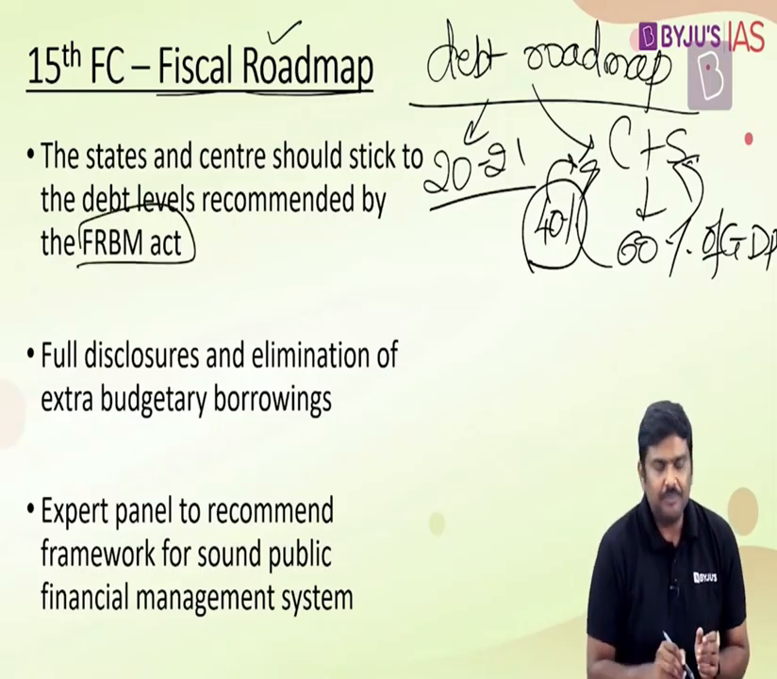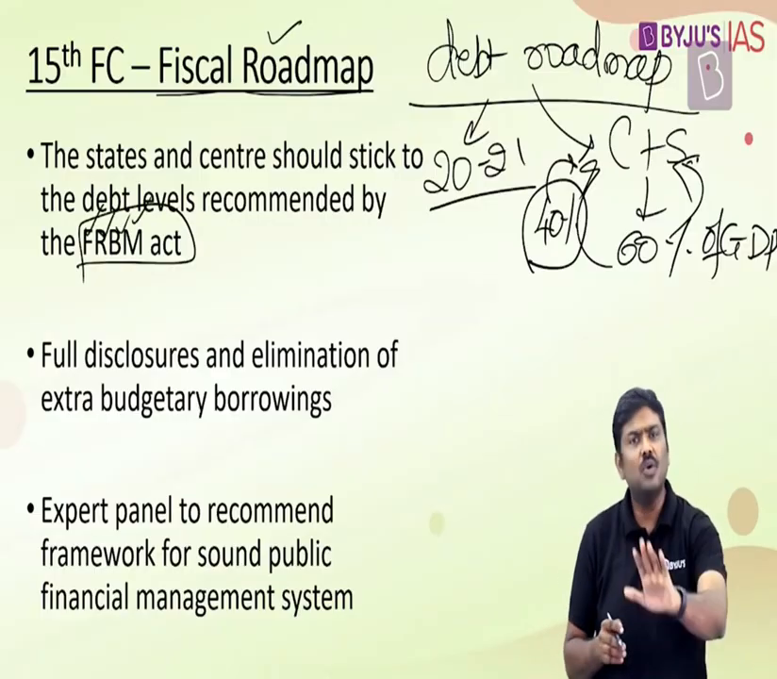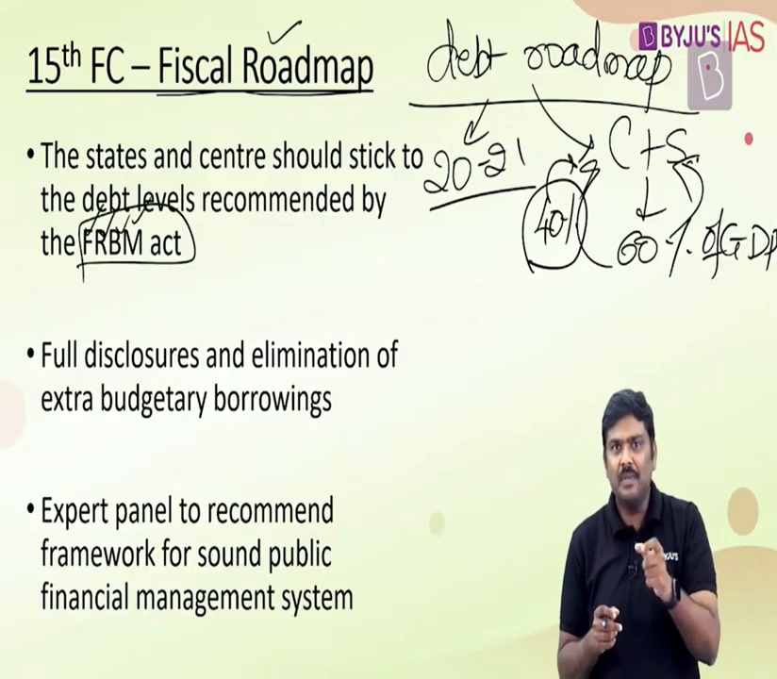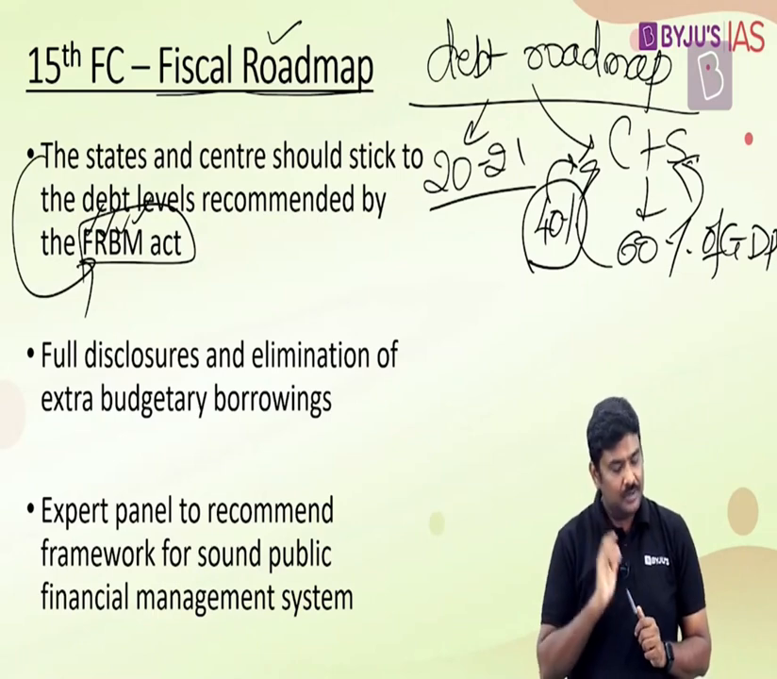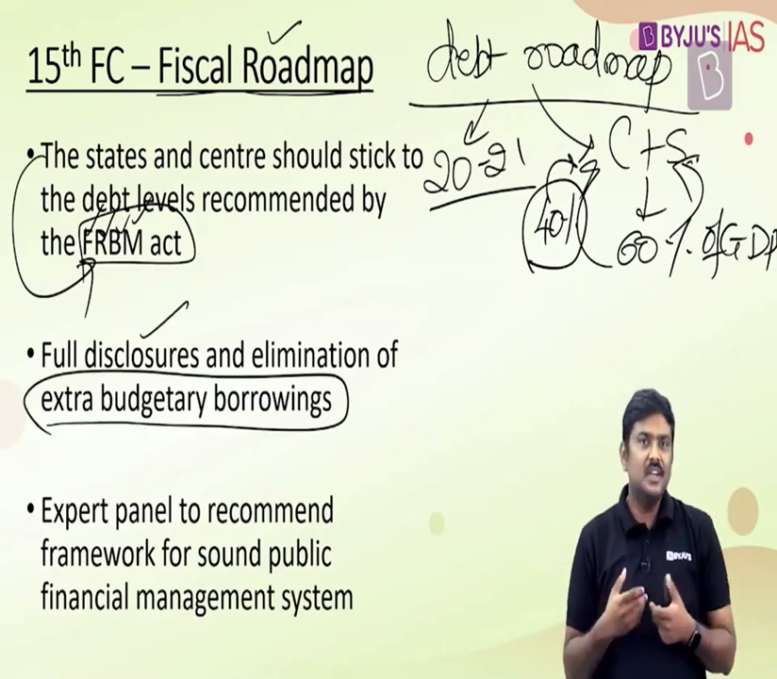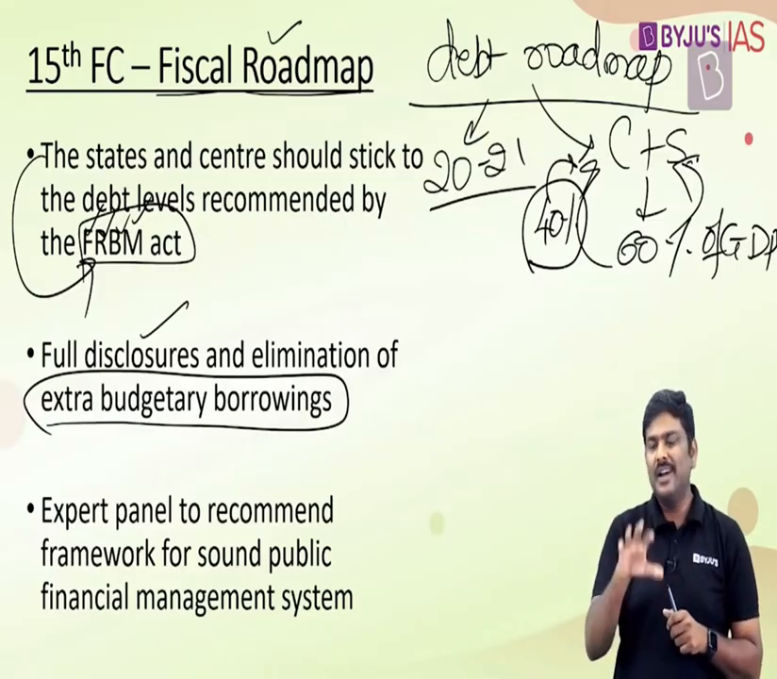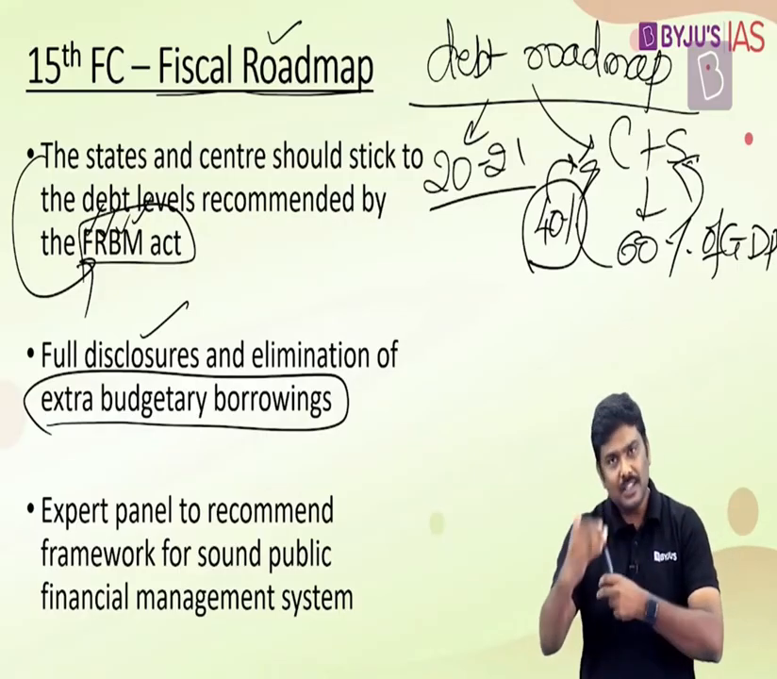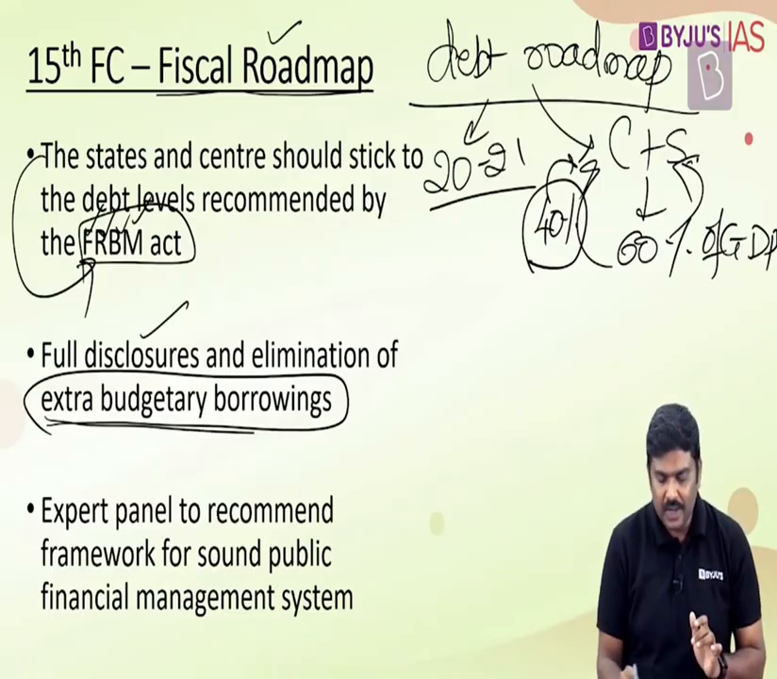Having said so, it also says that the central government has a Fiscal Responsibility and Budget Management Act, and states also have FRBM Acts. Whatever targets have been kept under these FRBM Acts, the center as well as the states should stick to these targets. Then, second, in recent times, there has been a lot of discussion with respect to extra-budgetary borrowings. Basically, whenever the central government or the state government wants to borrow or take money from the consolidated fund, it has to take the permission of Parliament. But when they borrow outside the process of the budget, that is, without taking the approval, this kind of borrowing is referred to as extra-budgetary borrowing.